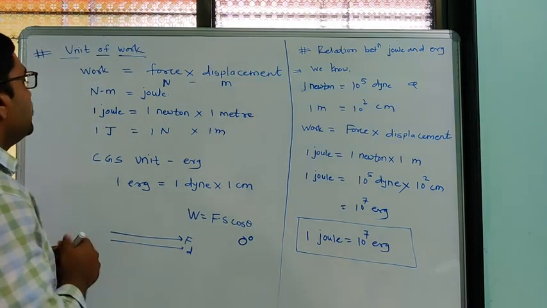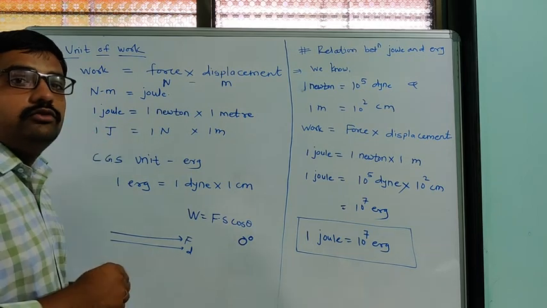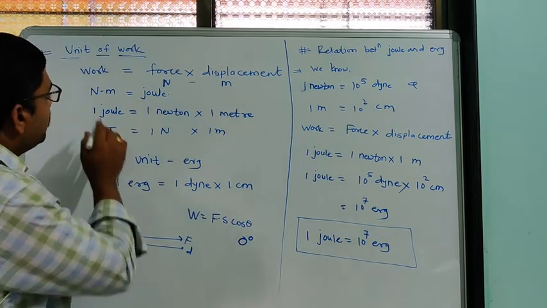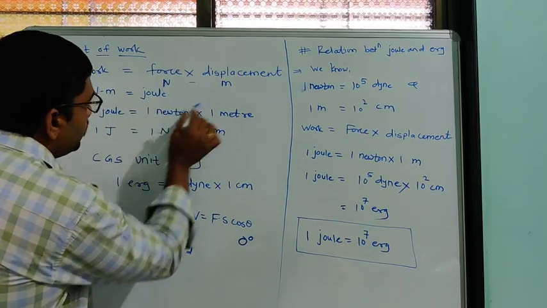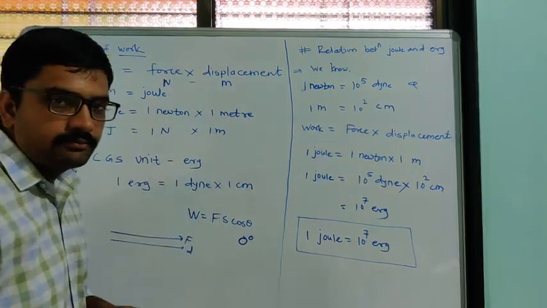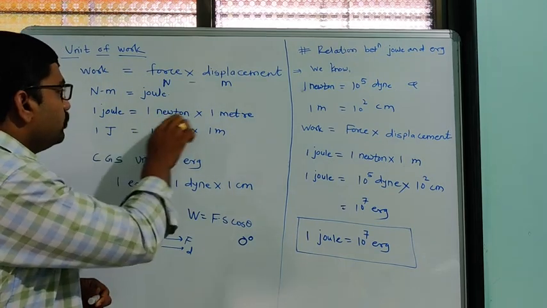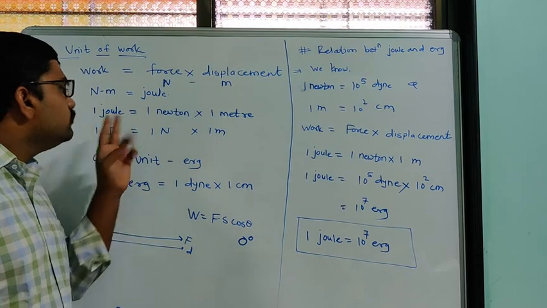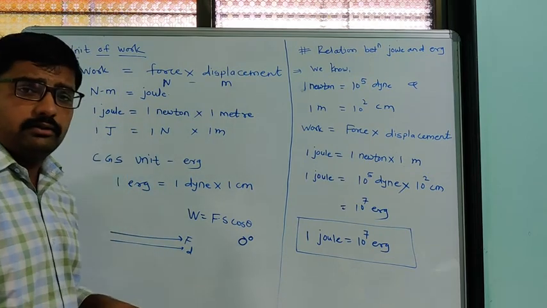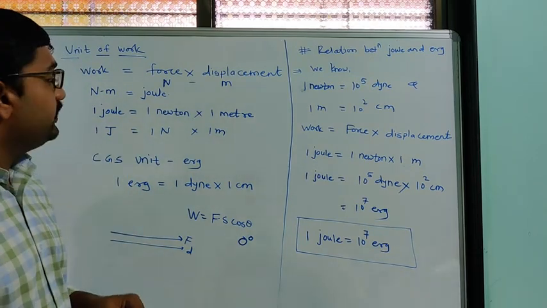So if we have to calculate 1 joule of work done, then 1 joule is equal to 1 Newton into 1 meter. From that we can define 1 joule of work done. 1 joule work done is what?